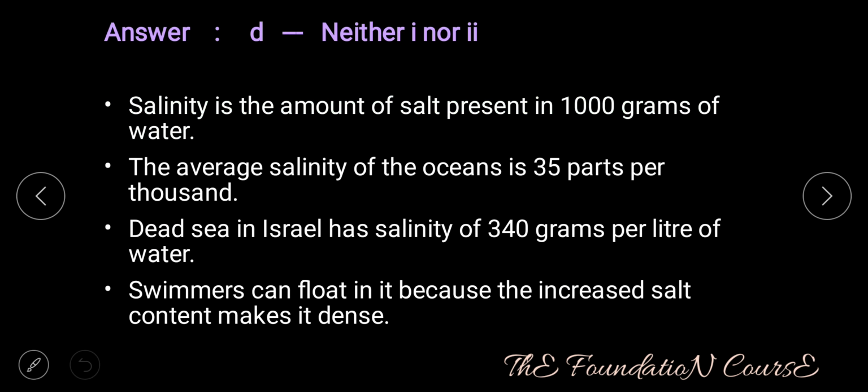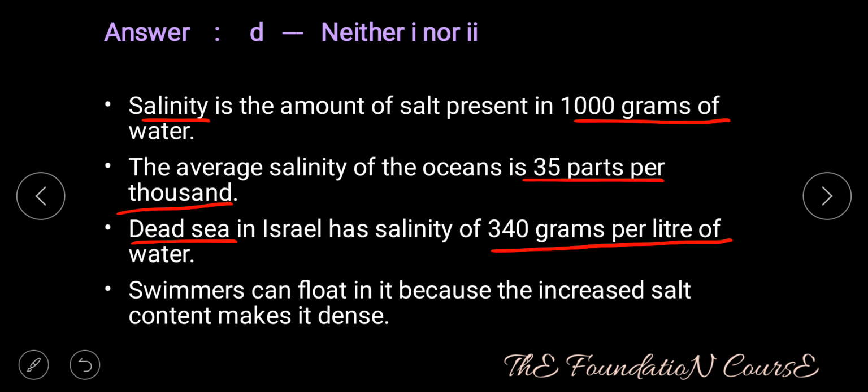Answer is option D, that is neither 1 nor 2. Salinity is the amount of salt present in 1000 grams of water. The average salinity of the oceans is 35 parts per 1000. Dead Sea in Israel has salinity of 340 grams per liter of water. Swimmers can float in it because the increased salt content makes it dense.